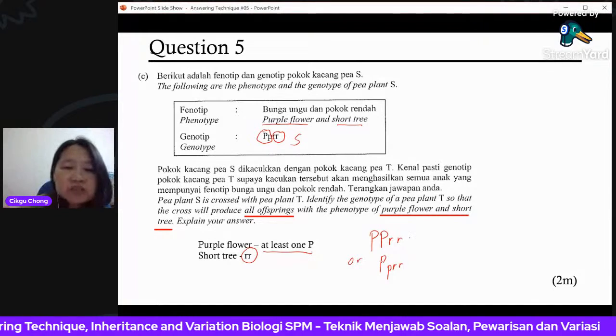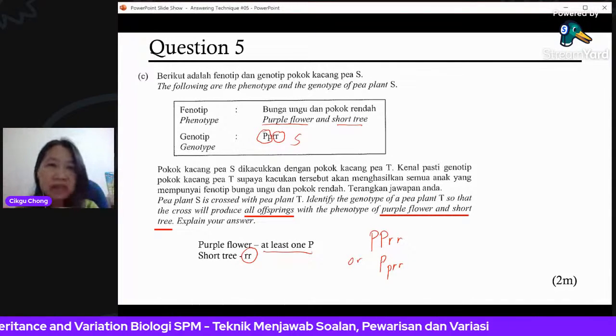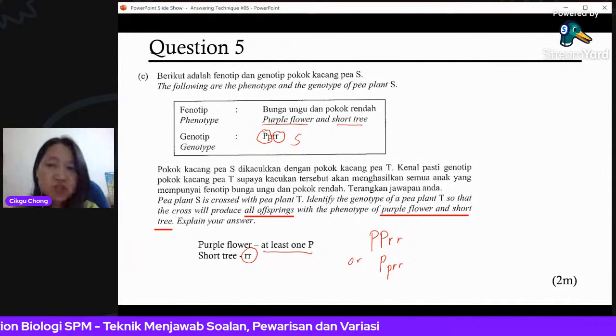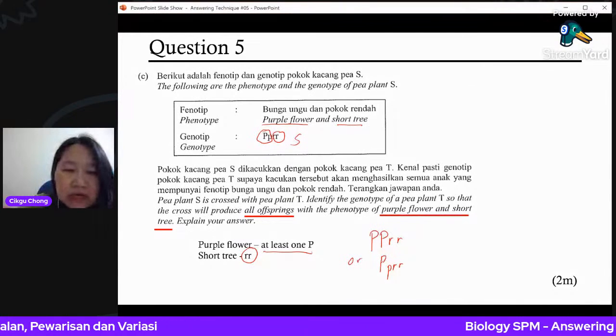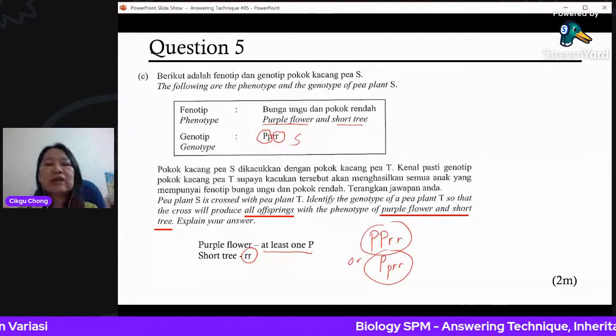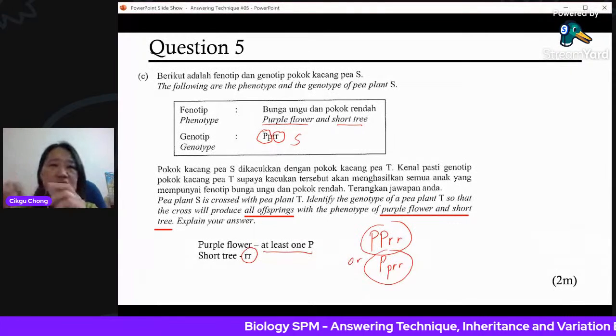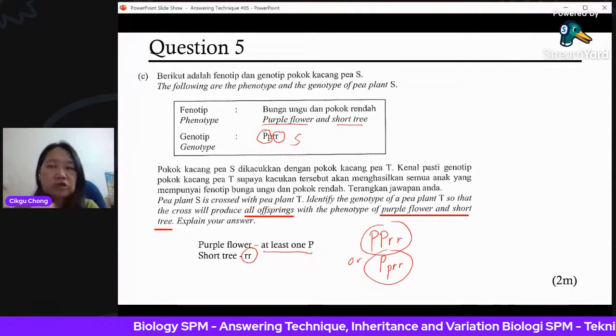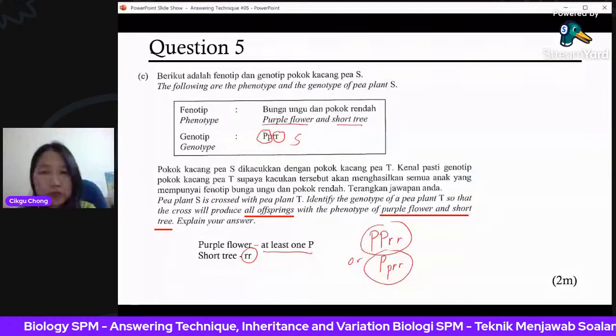So for your offspring, you must find the other partner, which is your T. What is the genotype? So S times T, in order to get only these offspring you want. You cannot have other combinations. So you've got to work a little bit. Maybe you need a piece of paper. You've got to draw and find out. Okay, so I'll show you the working.